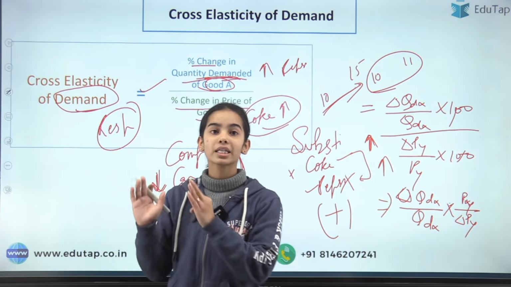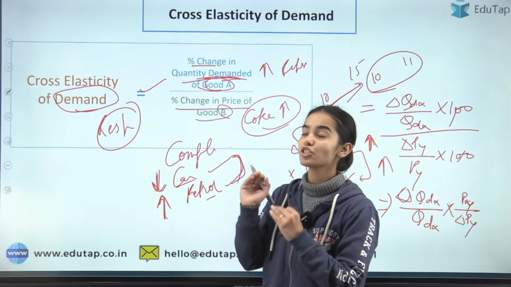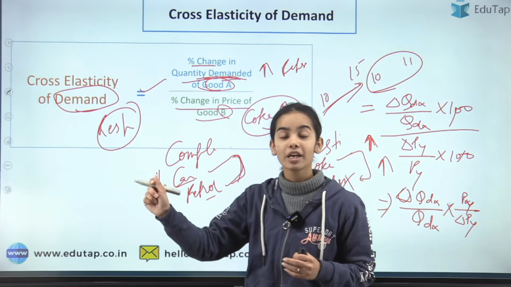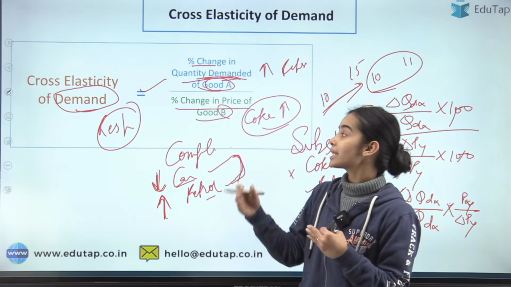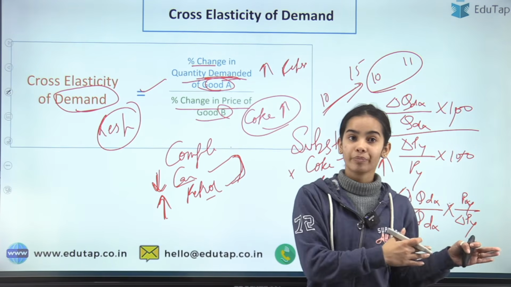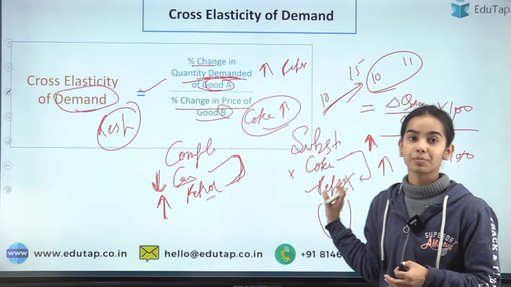We are just seeing the responsiveness, or the percentage change in the quantity demanded of one good when the percentage change is there in the price of the other good. It can be a complementary good, it can be a substitute good.